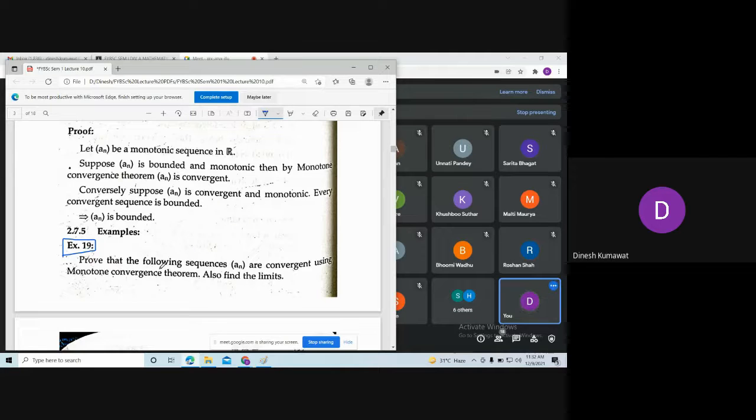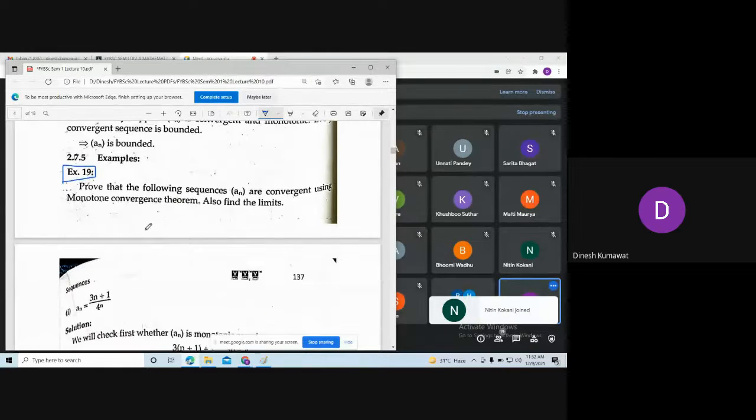Now let us open our examples. Prove that the following sequences an are convergent using the monotone convergence theorem. Also find the limit. All of you please try to check whether it is monotonically increasing or monotonically decreasing. This is our first example, where an is (3n plus 1) divided by 4 to the power n.